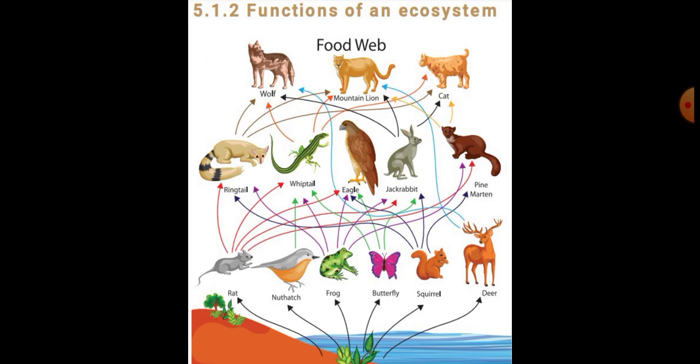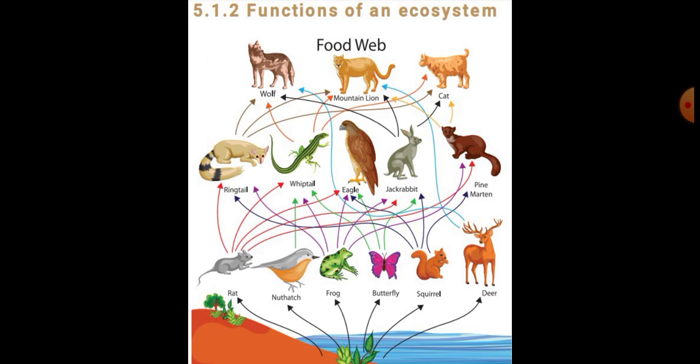The energy transfer takes place in various levels. These levels are called trophic levels. That includes the food web, food chain, etc. Now, what is meant by food chain? Food chain in Tamil is unavu changili.